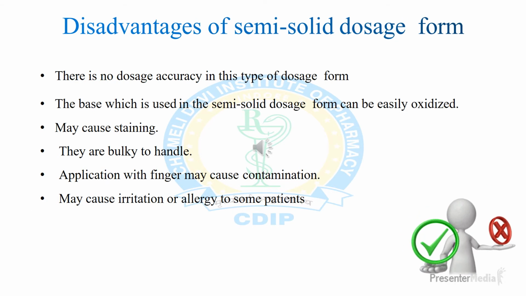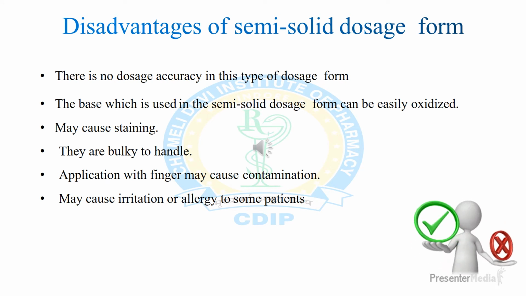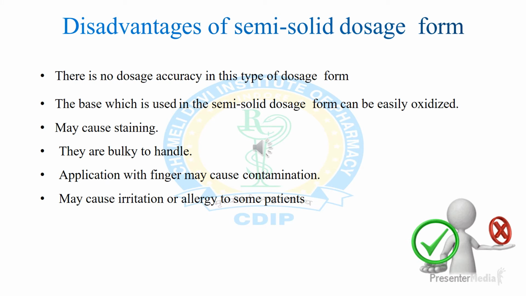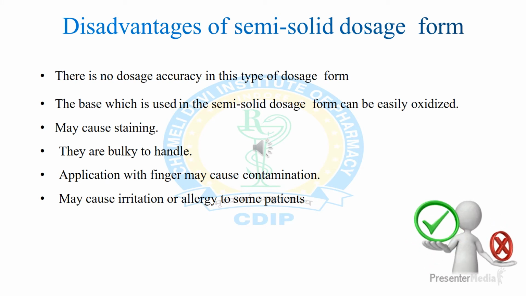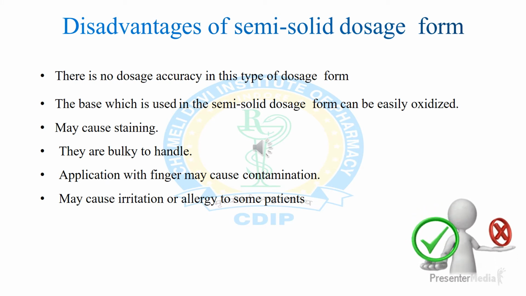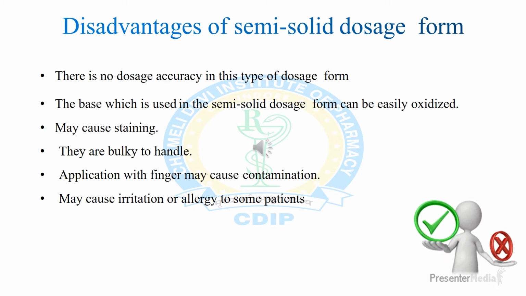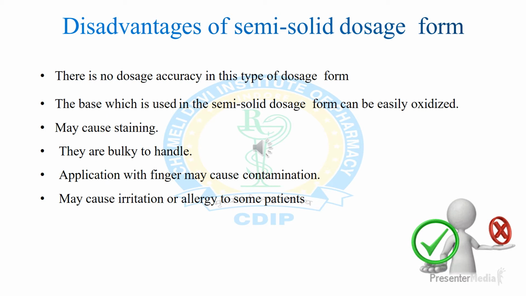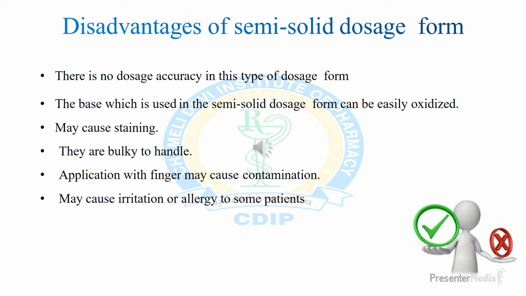Apart from some advantages of semi-solid dosage form, there are some limitations. First, there is no dosage accuracy in this type of dosage form. Dose accuracy cannot be achieved in semi-solid dosage form like tablets and capsules.